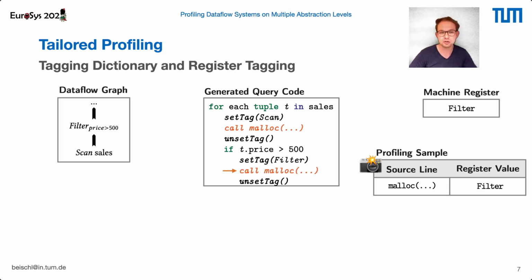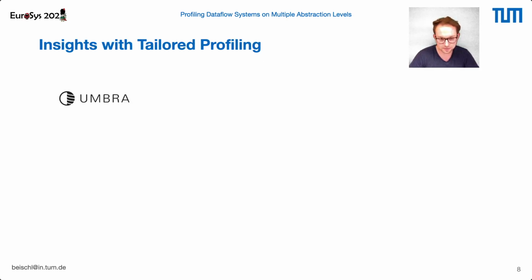So now you saw all the components you need to actually apply tailored profiling. In addition, register tagging can also handle multiple abstraction levels with shared functions, and we explain in the paper how this works and compare it even more to call stack sampling. But now that you've seen how it works, let's have a look at what it can do for you.